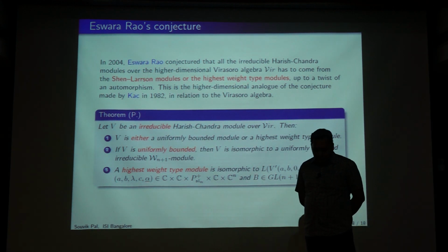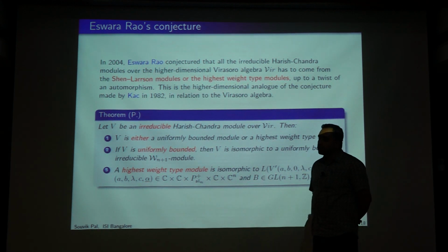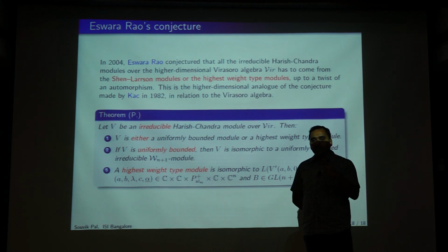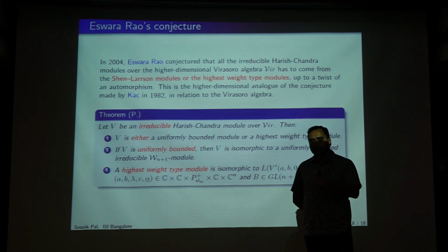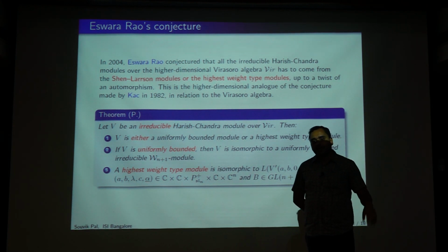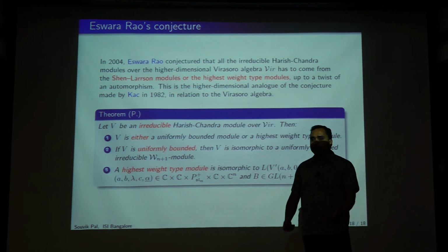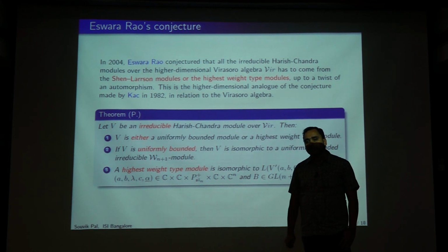Okay, so the results I showed for Rao, the Journal of Algebra paper where he investigated the irreducibility of those Shen-Larsson modules, there is a similar paper like that for Hamiltonian. And there are other related papers also, but the classification is still open. It is not a complete classification of irreducible Harishchandra modules over Hamiltonian.